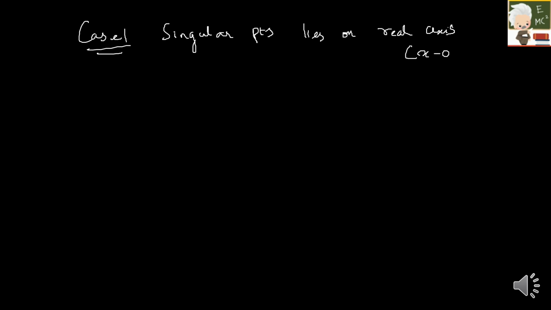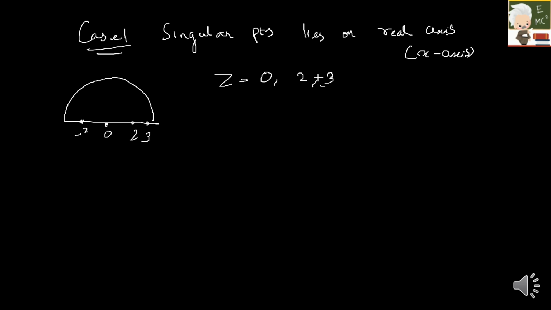So here for my case 1, I'm considering that my singular points lie on the real axis. What do you mean by real axis? It is nothing but the x-axis. So this is going to be my semi-infinite circle. Suppose z is equal to 0, z is equal to 2, or z is equal to plus or minus 3. If it is 0, it is over here. If it is 2, somewhere here. 3, somewhere here. And minus 3 again, somewhere here. So this is what I mean by singular points lying on the real axis.